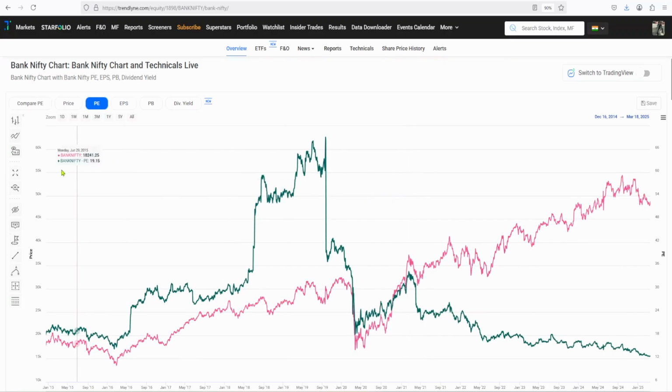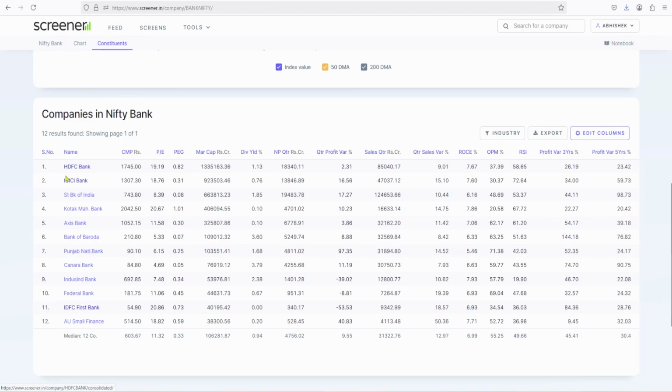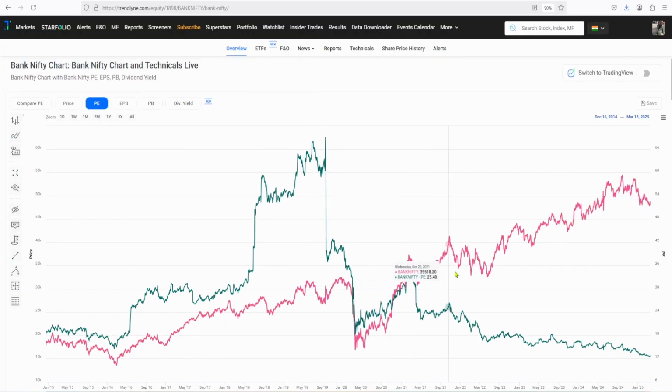This comprises the top 12 banks of our country. Now what is the interesting point here? You will see, even though the price of the index is growing, the price to earning ratio is slowly falling, and now it is at a minimum of 12 to 13. Now why is that happening? Why is the price growing and the price to earning ratio still going down?